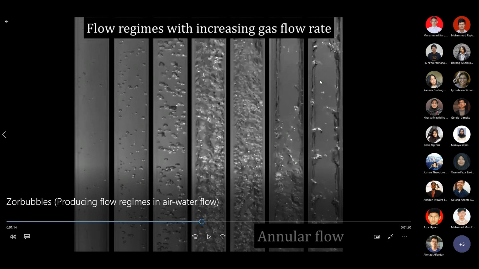So this is where the flow can be stratified. All these three layers may have different velocity. Maybe the center will have the highest velocity, while close to the wall it's much lower. That can be found in this kind of annular flow.